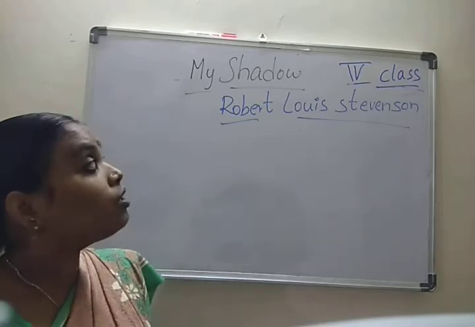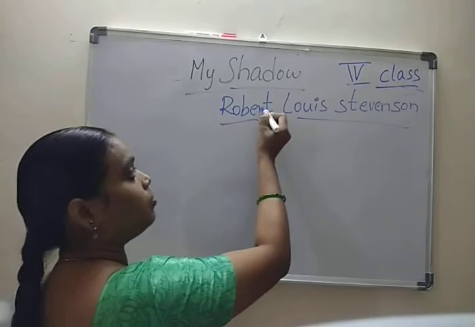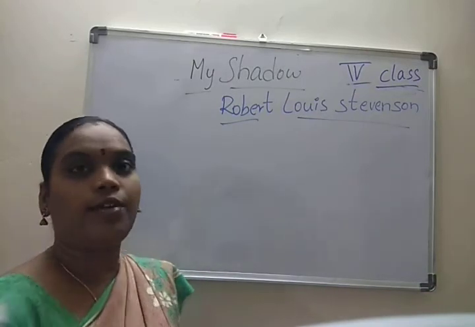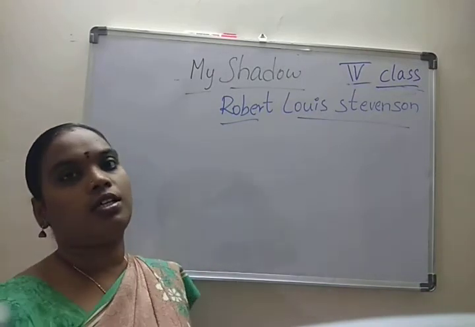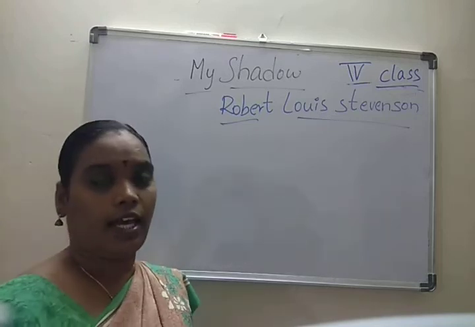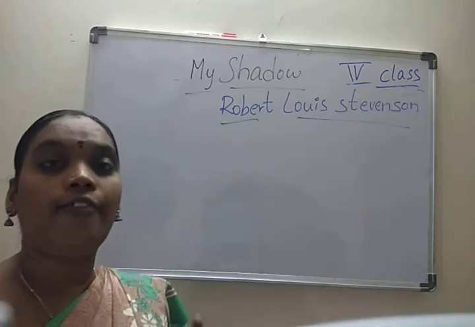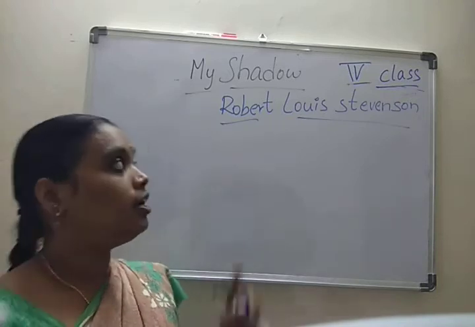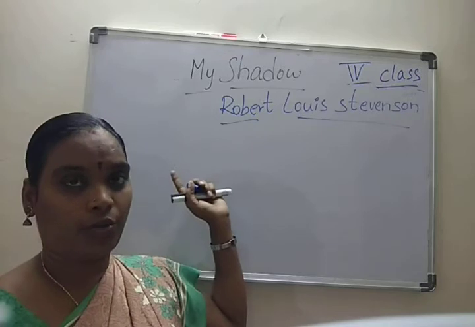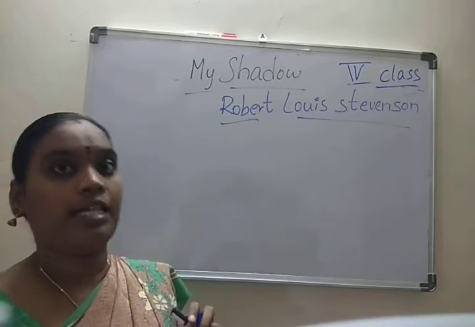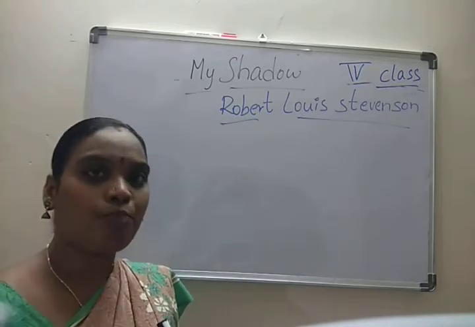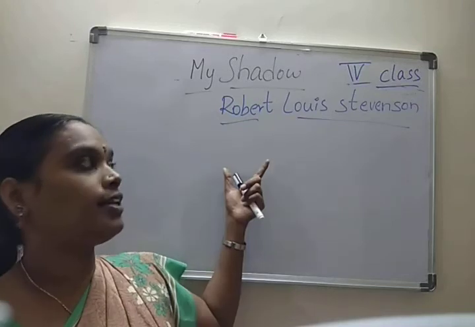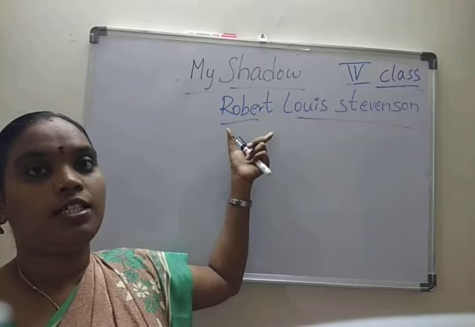Here, who wrote the poem? Robert Louis Stevenson. Who was he? He was a Scottish novelist and a travel writer, a poet. He wrote not only My Shadow, but also other works like The Moon, The House Beautiful, Underwoods. These are his writings.